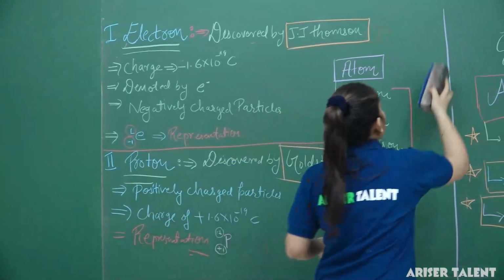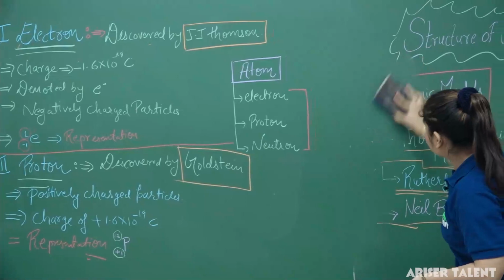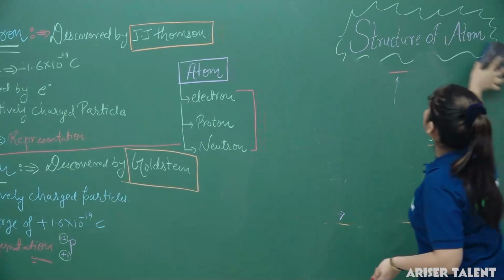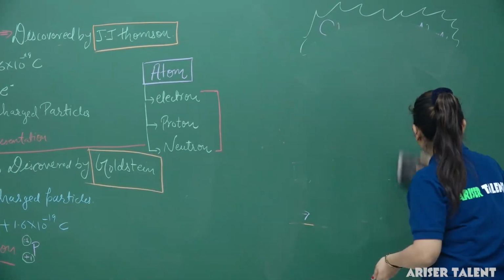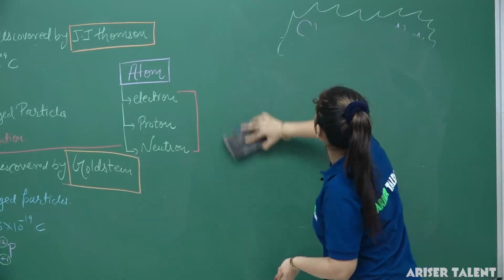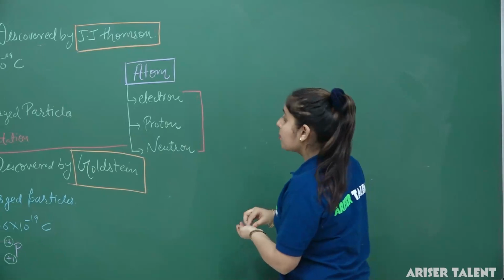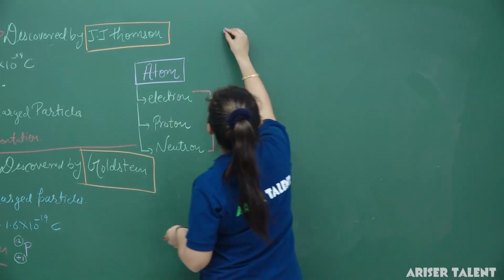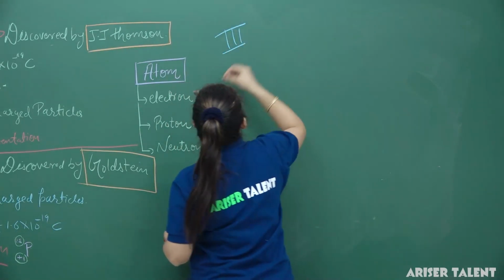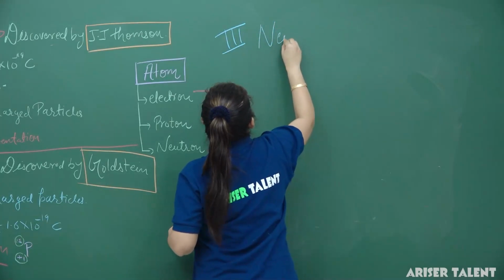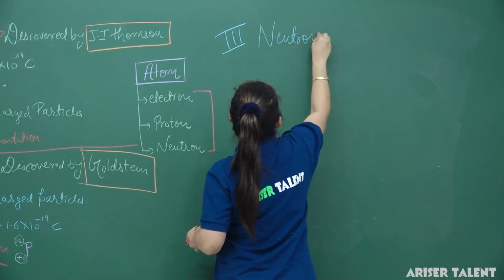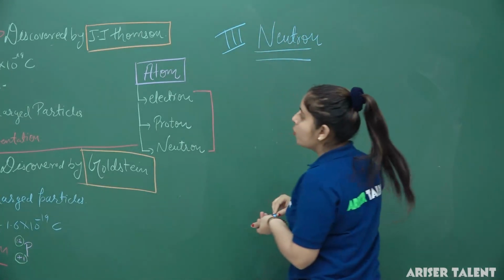Now we are going to discuss the third subatomic particle. The third subatomic particle is called the neutron.